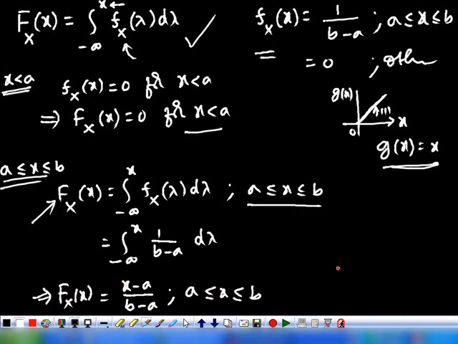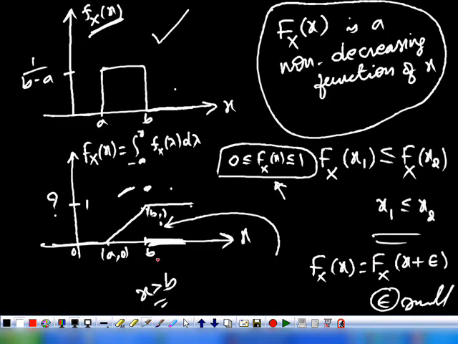You can verify: at x equal to b, it becomes 1, and it remains the same, because Fx of x should not be greater than 1 and it should not decrease. It has already reached its maximum value at b, so it should maintain that value continuously. Therefore this property is satisfied, and this one too.